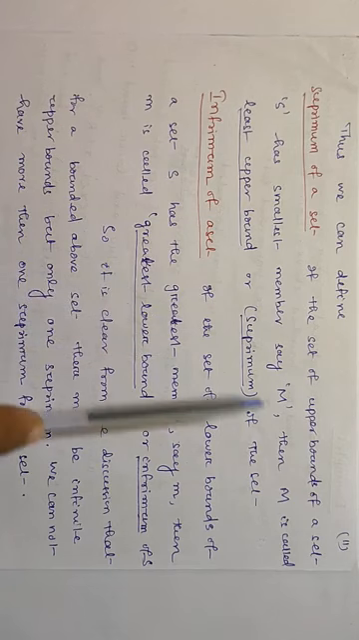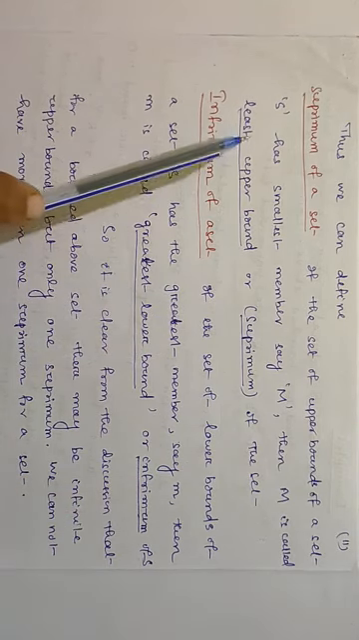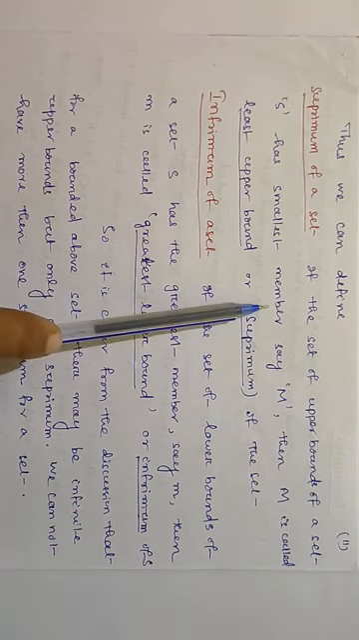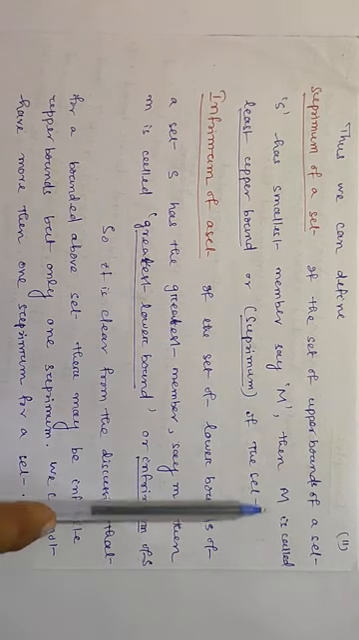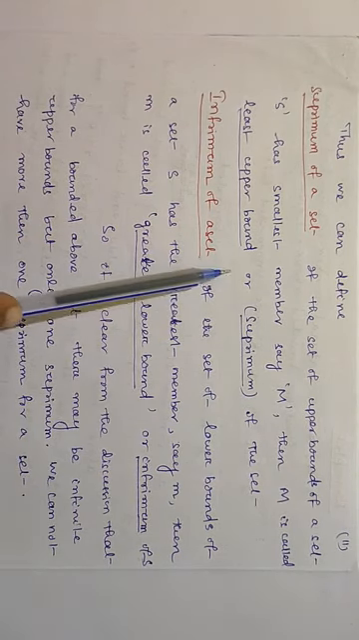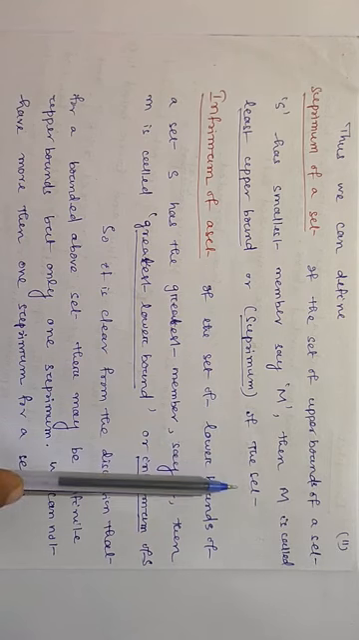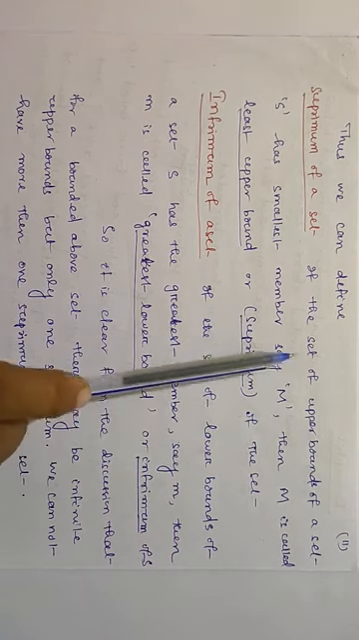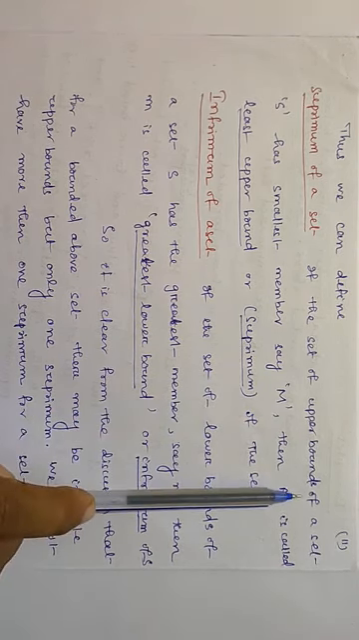If the set of upper bounds of a set S has a smallest member, say m, then m is called the least upper bound or supremum of the set. We have already discussed what a set of upper bounds is.